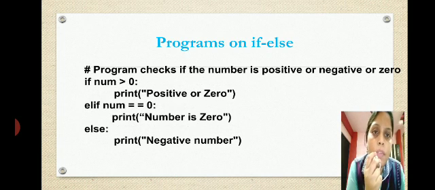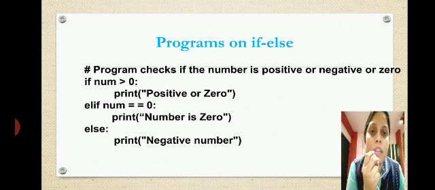Now the second program is whether the number is positive or negative or 0. So here the second program checks if the number is positive or negative or 0. And what are we writing? We are writing with the hashtag. Okay, if number is greater than 0, we are writing print positive or 0. Elif, if number is equals to 0, that means if the number is equals to 0.